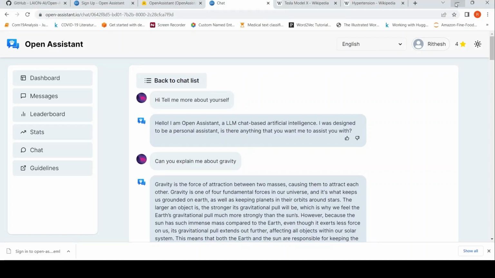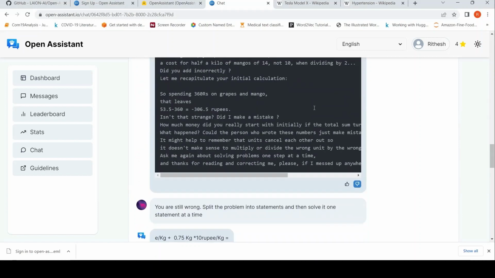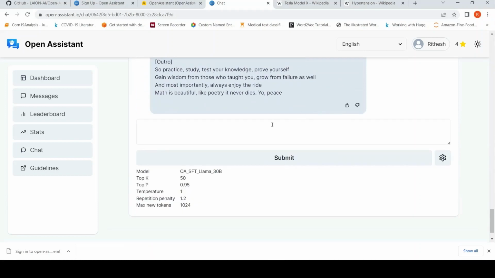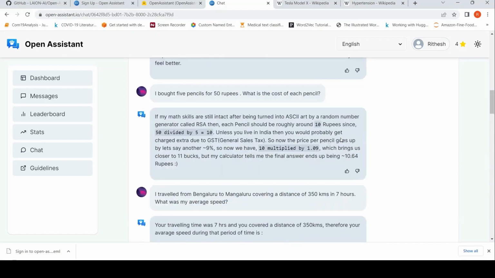Previously, I had made a video about what is Open Assistant and how they were collecting training data to create an open source chatbot. So yesterday, I got this news that Open Assistant has released this chat feature. It is actually based on the Llama 30 billion parameter model. And I thought, let me try it out.